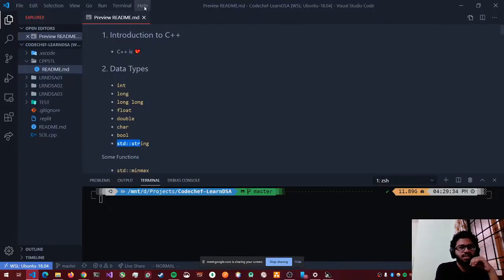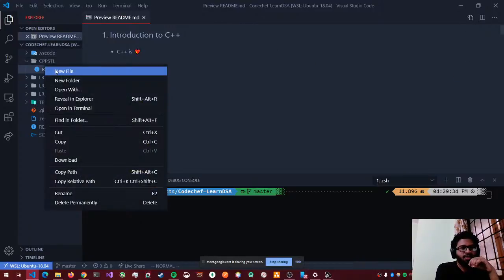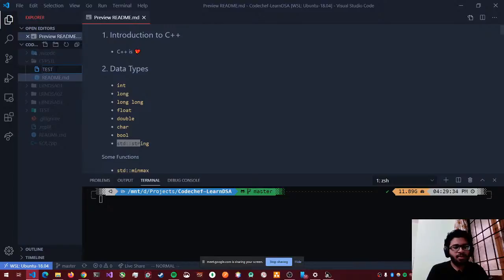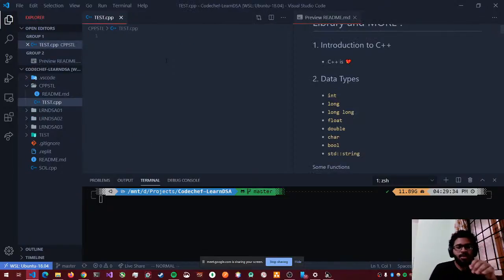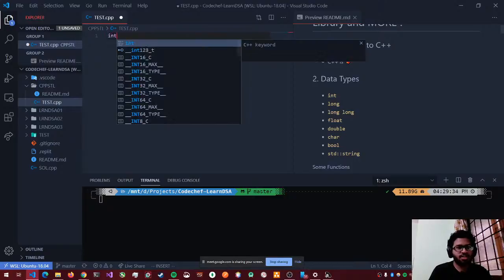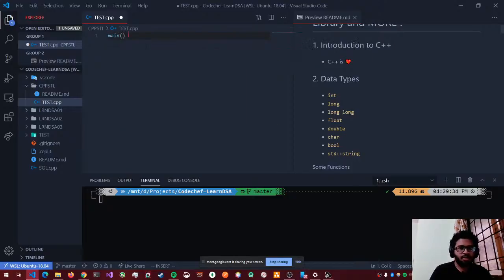So let's see how these work. Let me create a test file. All of our C++ programs start with a main function. The main function is the entry to your program, and when you run the program, your operating system looks for the main function and runs it. So the main function looks something like this. Main. That's our main function, right?